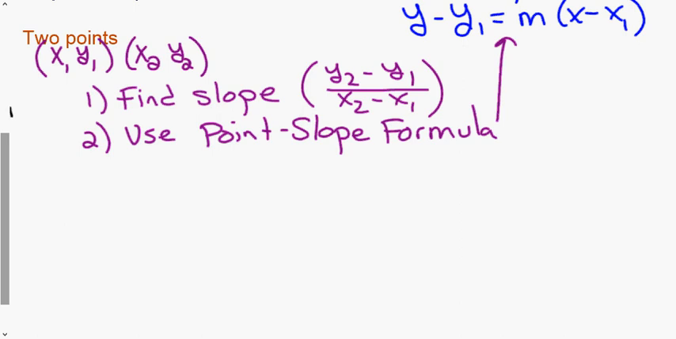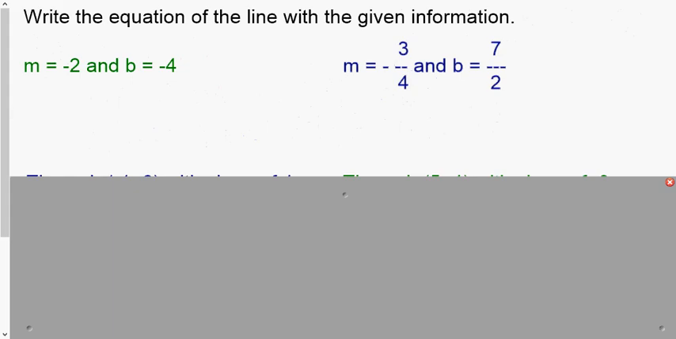So really, if you're given everything you need, you're going to go plug it into y equals mx plus b. If you're not, like if you're given a point or 2 points, eventually we're going to be using the point slope formula. So let's look through a couple examples here. Again, this is like the first example. You're given m, you're given b, so it's just a matter of plugging these values into y equals mx plus b.